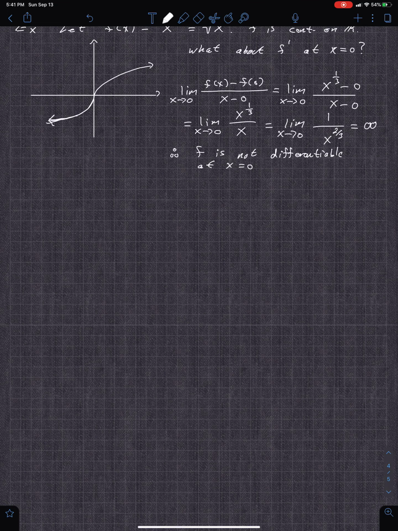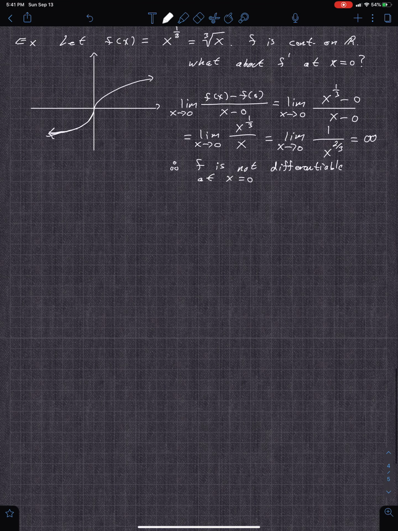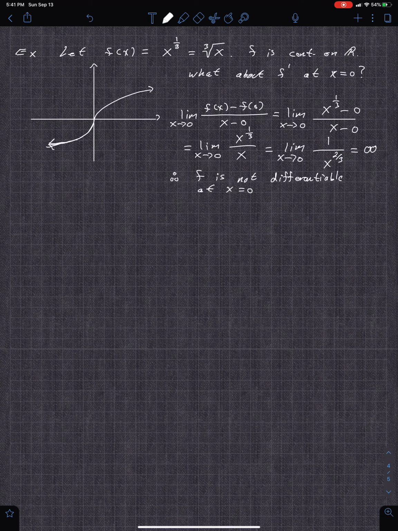Let's continue. Let's talk about differentiability again and continuity. So the next thing we want to look at is the concept of continuity. When you look at continuous functions, the key idea is that the limit of f of x as x approaches a equals f of a.